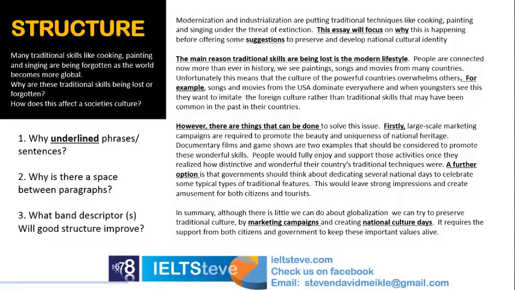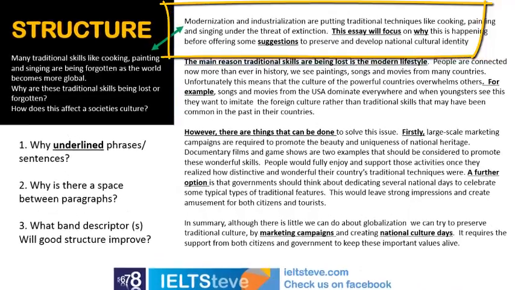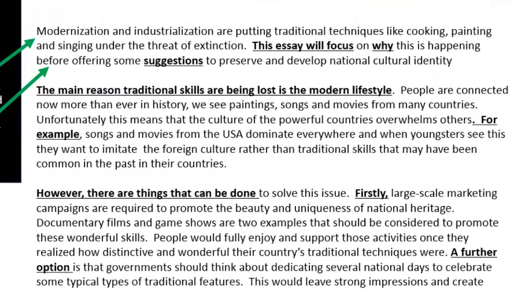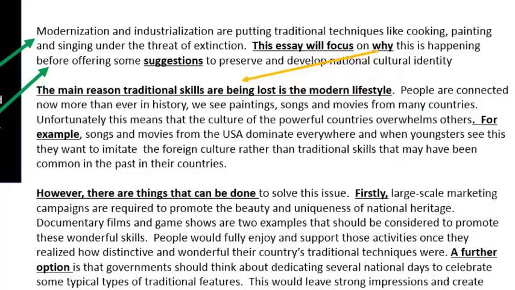So in the introduction, if we focus there first, and we look at the question, we can see a connection between the first part of the question and the first sentence in the introduction. The same thing with the second sentence. Now this second sentence is called the thesis statement, and a good thesis statement does 2 things. It directly tells and answers the question, and it tells the reader what is going to happen in the essay. So we see these yellow arrows coming as well, where the words in the sentence describe what is going to happen within the essay.